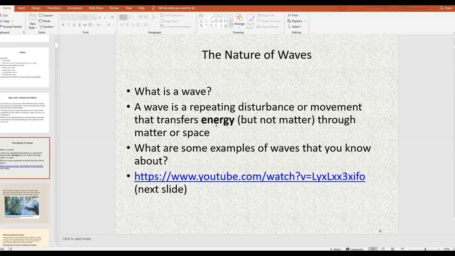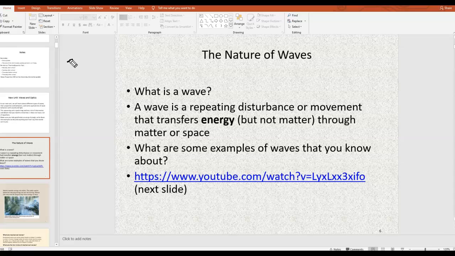Okay, so the first thing, since this whole unit is about waves, is to answer the question, what is a wave? And so in the notes it says, a wave is a repeating disturbance or movement that transfers energy, but not matter, through space. And if you read that again to yourself, a repeating disturbance or movement that transfers energy, but not matter, through matter or space. Okay, think about some examples of waves that you might know about.